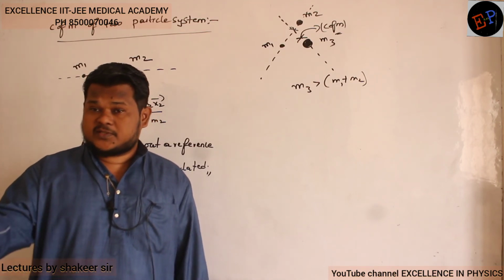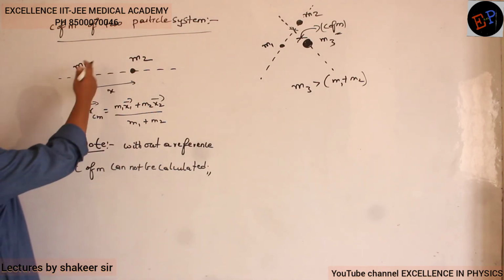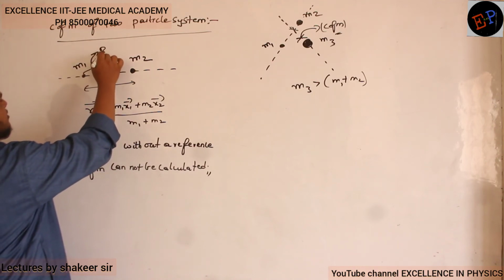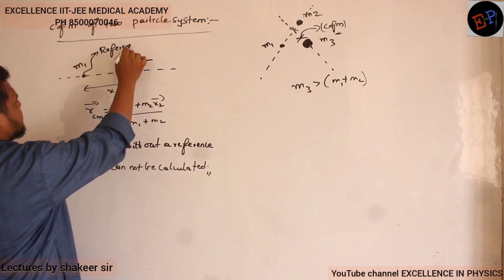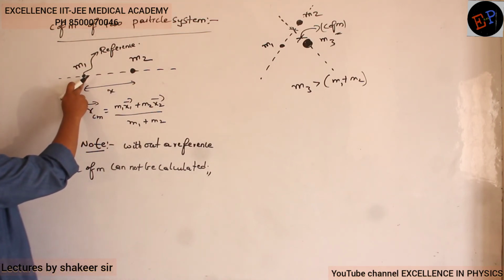Center of mass, from where are we measuring? That we have to see first. So for example, let us take this mass m1 only to be my reference. Are you able to understand? So this point of m1 I am taking to be my reference. It means I want to calculate center of mass from this position. Are you able to understand?